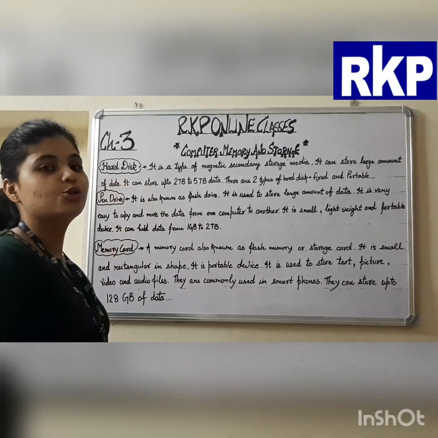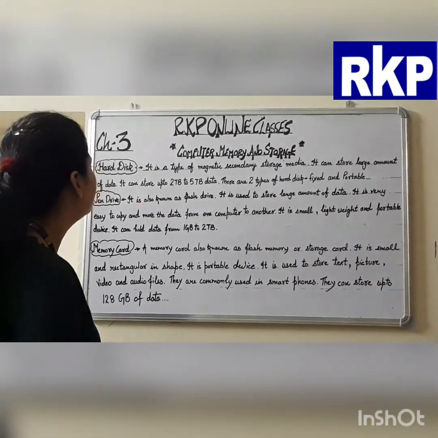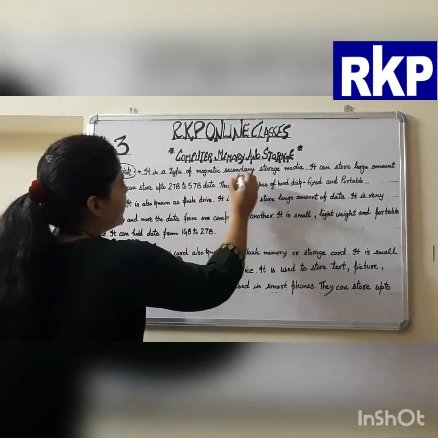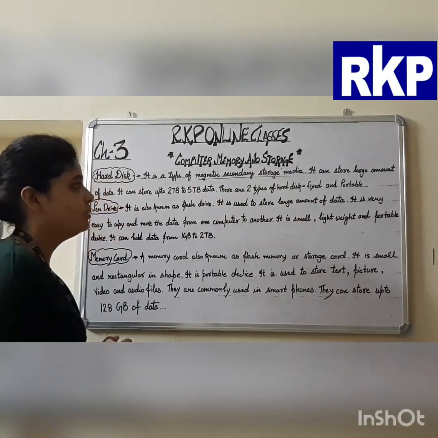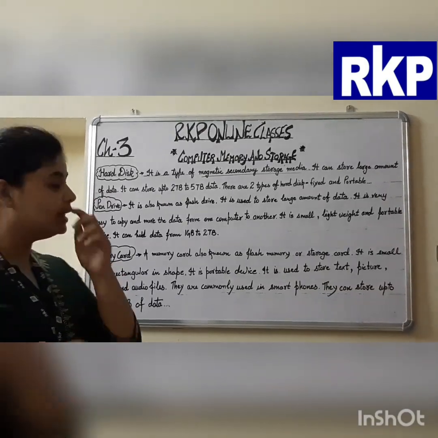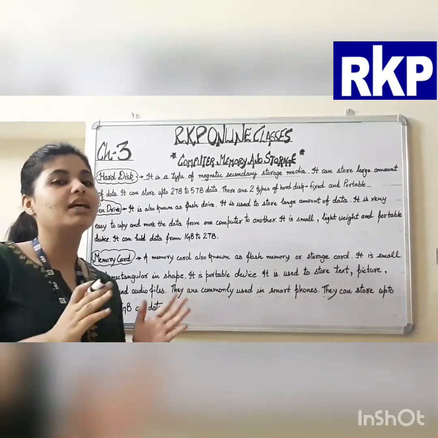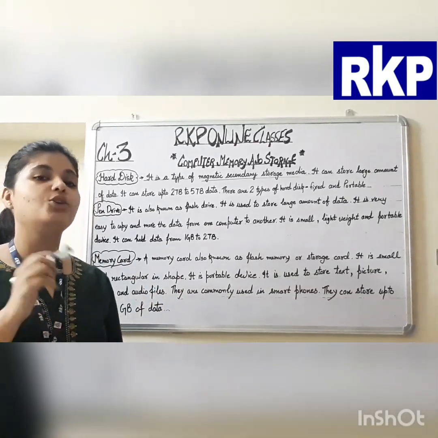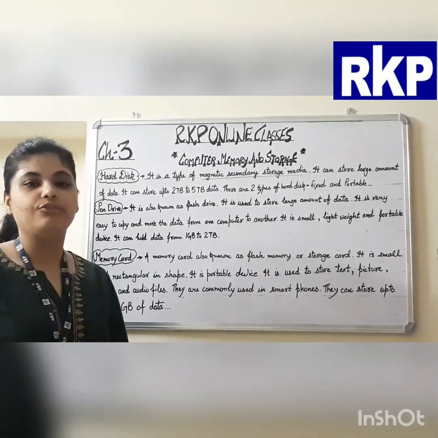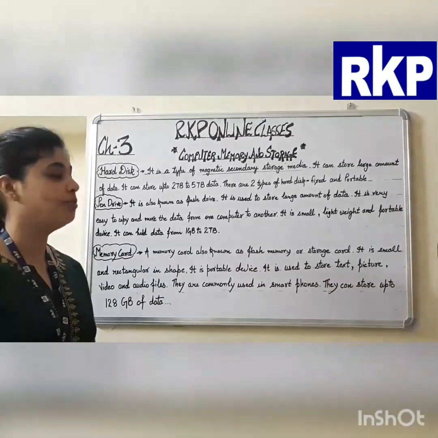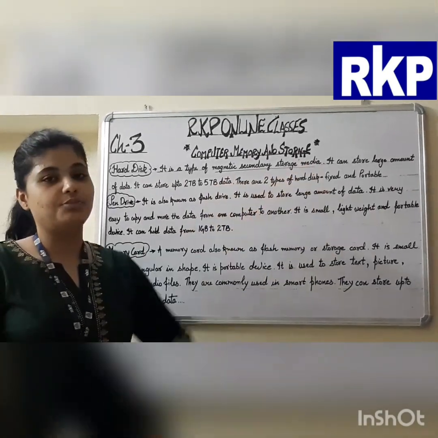Hard disk. This is also another kind of secondary storage media. Look at the definition. It is a type of magnetic secondary storage media. As I told you, CD, DVD, and BDs are all optical secondary storage media that use optical or laser light to read or write the information stored on them. But the hard disk is a type of magnetic secondary storage media.